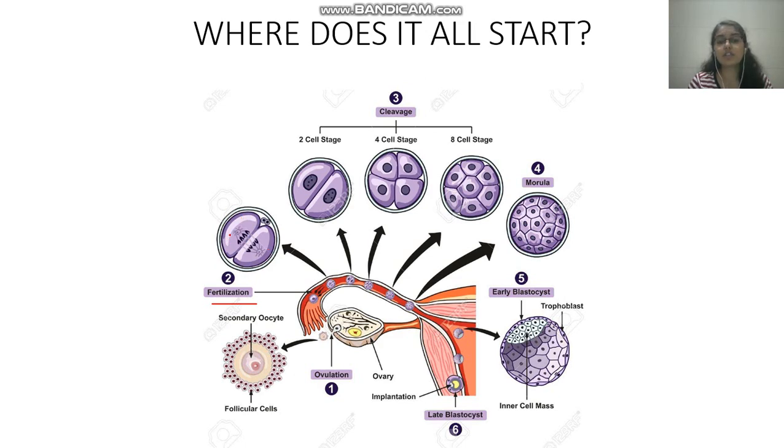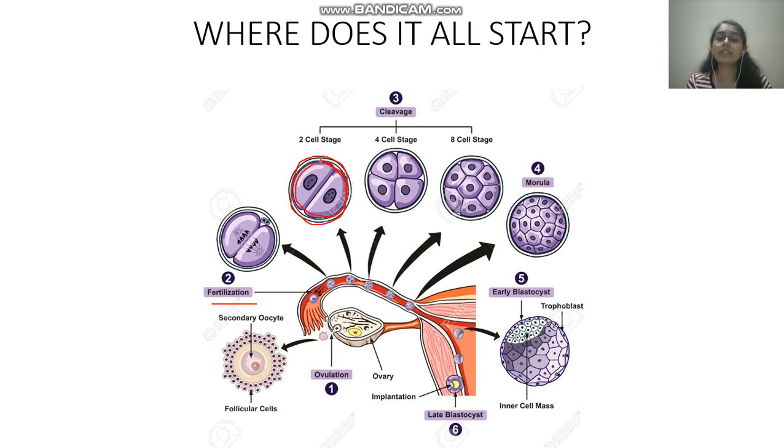Once the fertilization is done, there is formation of a zygote. Okay, we'll start from complete basics, from the very bottom. After the zygote is formed, there are stages of cleavage. So there will be first cleavage, which will divide the zygote into two cell stage. Okay, this two cell stage is the first cleavage. After first cleavage, with intact zona pellucida. We can see this intact zona pellucida.